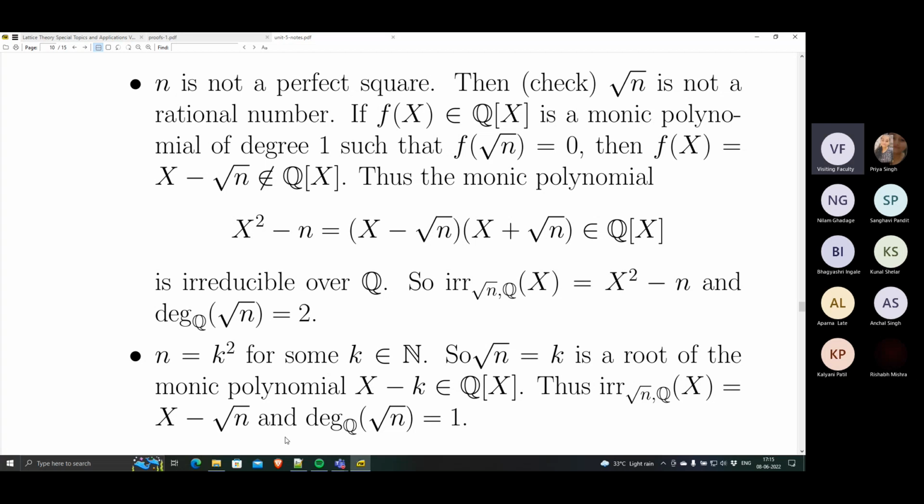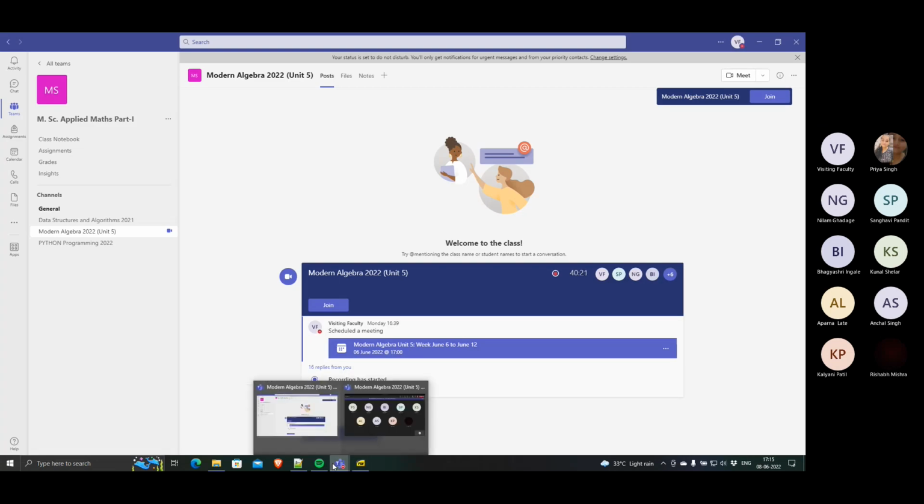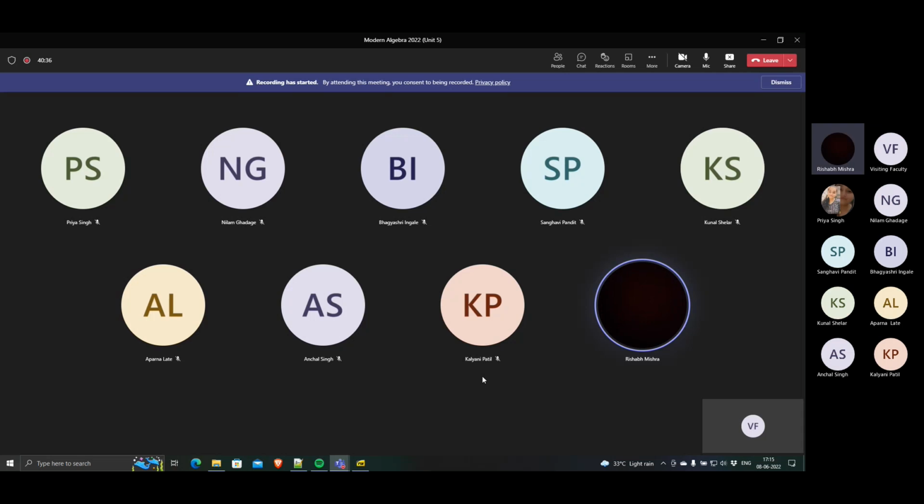Okay. Rishabh? Rishabh Mishra. Yes, समझ में आ रहा है मैंने क्या कहा?